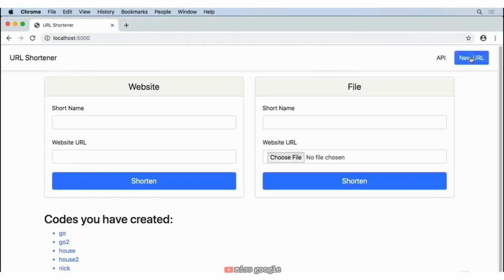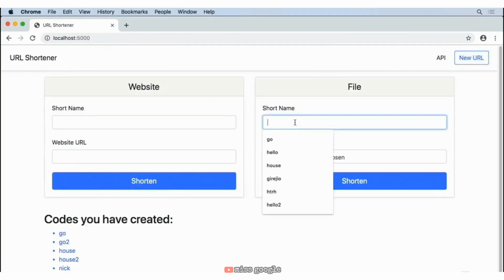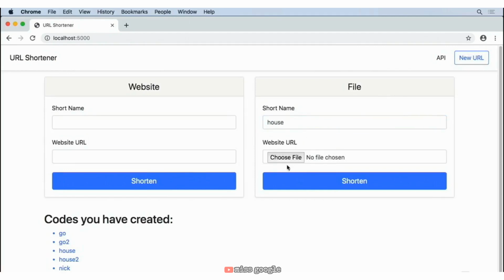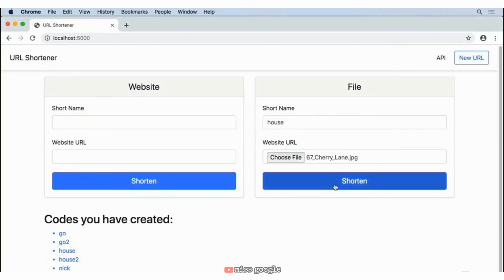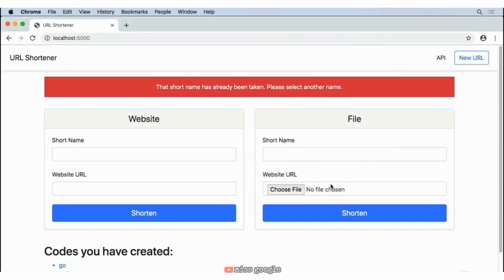Now, I do want you to see, for instance, if I go ahead and choose something that we already have, like a house, and we'll pick any file here, but because that name's taken, look, the message flashes, it says, hey, short name has already been taken. Please select another name. So this is cool that we have the message flashing, but now that it's stylized a little bit more to the user, this will be a lot more prominent and they'll say, oh, I've got to take an action on this. I've got to do something.